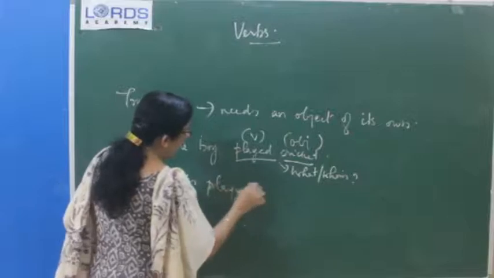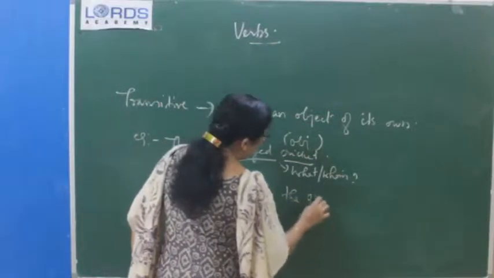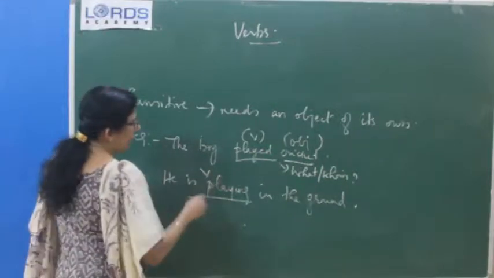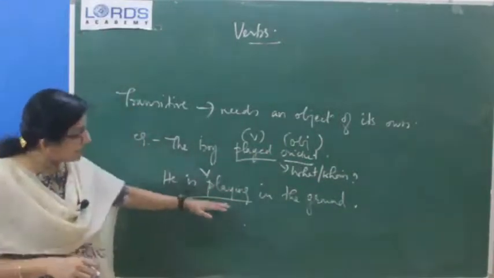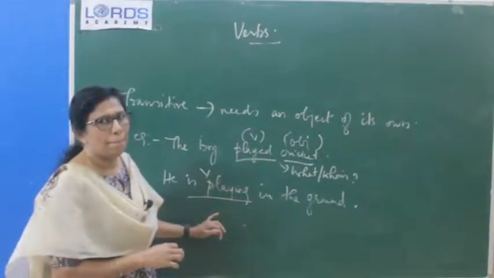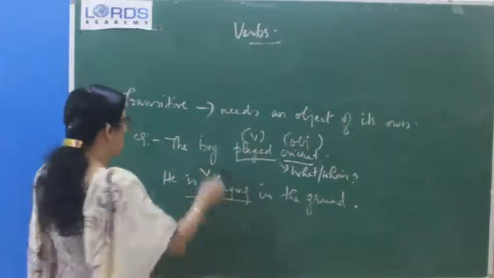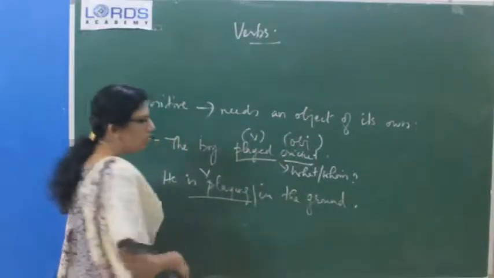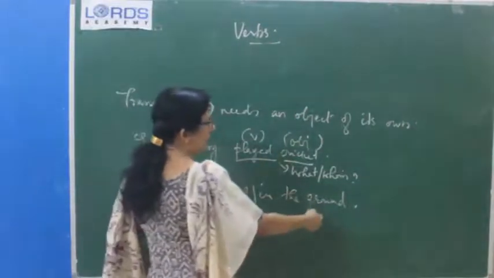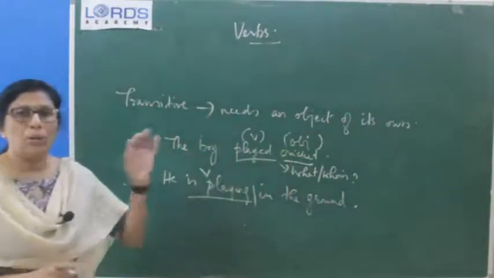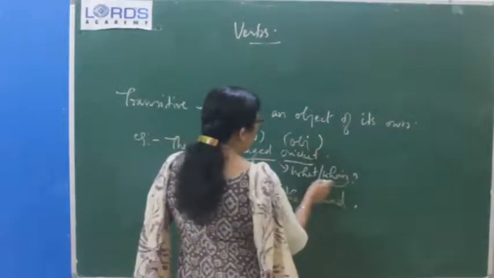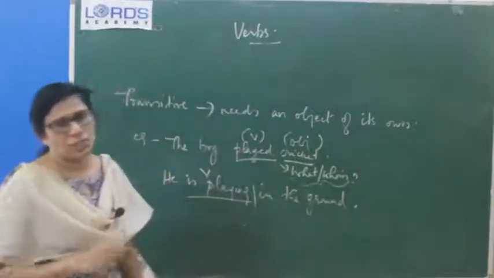"He is playing in the ground." The verb is playing, and is this verb a transitive verb? No. Why? Because soon after "he is playing," what? Will you get an answer here? No. "He is playing where" is the only question that gets an answer, that is ground. But you are not supposed to ask where. Only these two questions are allowed to get the object of a sentence.